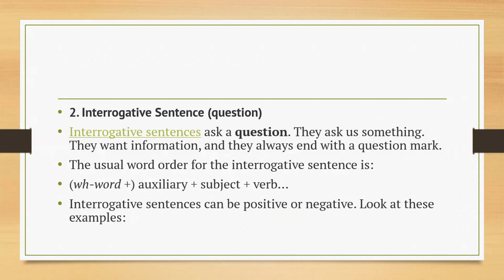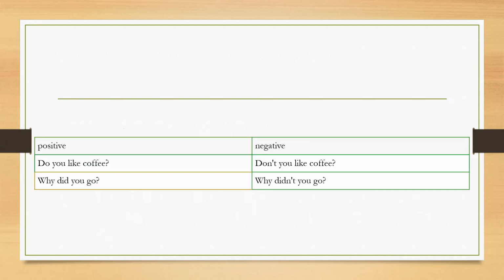So an interrogative sentence asks a question. They ask us something and they always end with a question mark. The usual word order for the interrogative sentence is WH plus auxiliary verb plus subject plus verb. So interrogative sentences can be positive or negative. Look at the examples. Do you like coffee? Don't you like coffee? Why did you go? Why didn't you go?